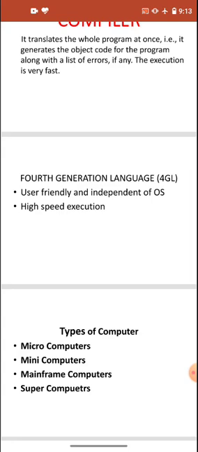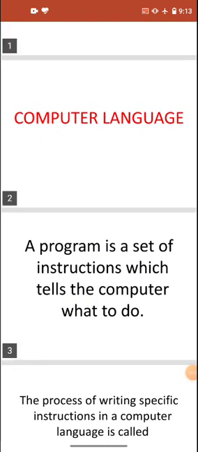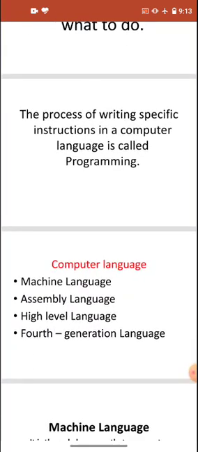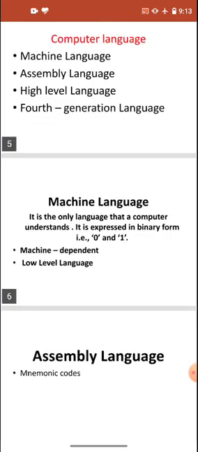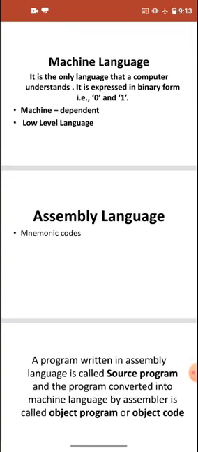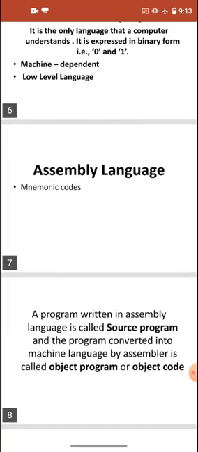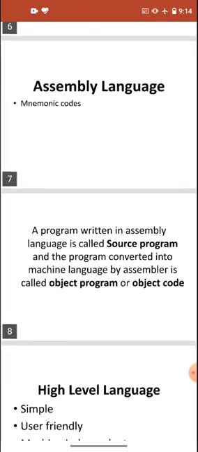This chapter is over. So we have studied here about the computer languages. There are four computer languages: machine language, assembly language, high level language, and fourth generation language. Machine language is in the form of 0 and 1, and it is the only language the computer can understand. Assembly language has mnemonic codes, and to convert these mnemonic codes we need an assembler. The program we write in assembly language is called the source program, and the converted program is called the object program.